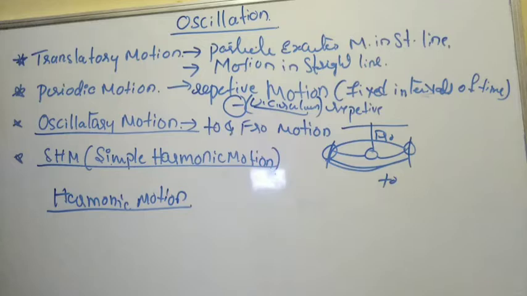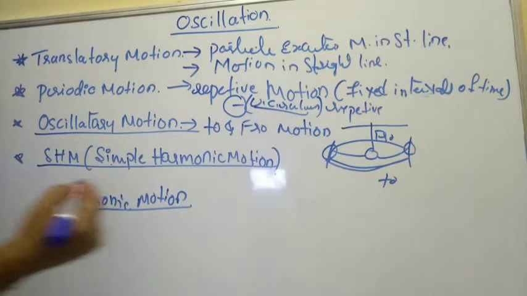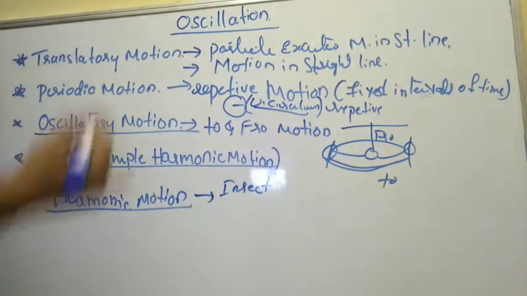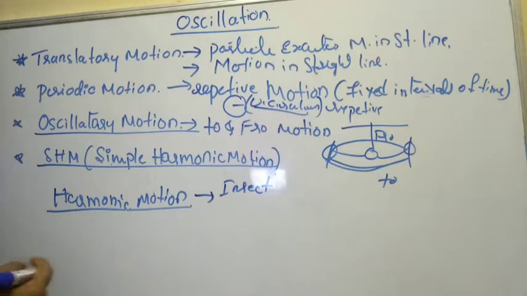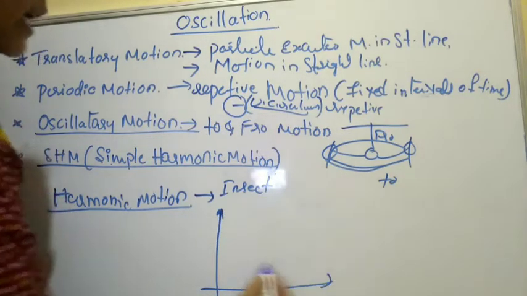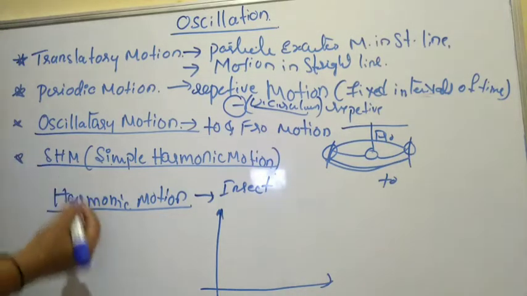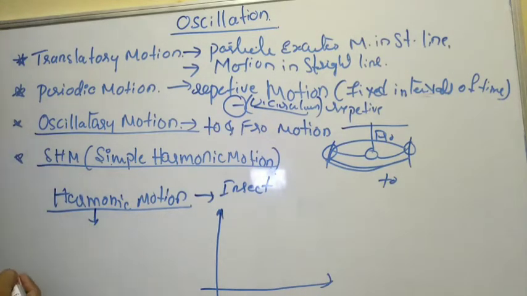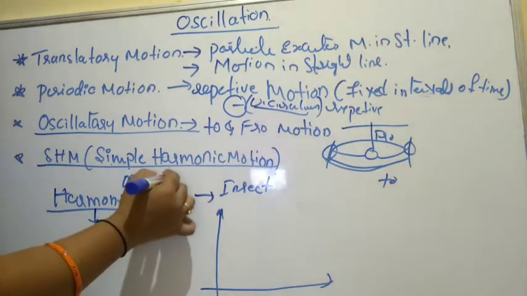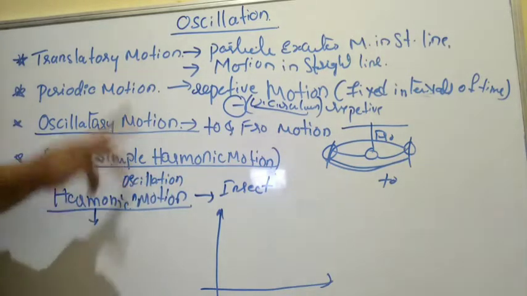We can understand this with a simple example, as we discussed, the insect climbing up and falling down. With the same example, I'm going to explain how we can understand harmonic motion. When the body executes, or it is expressed, you can also say it is harmonic oscillation motion.